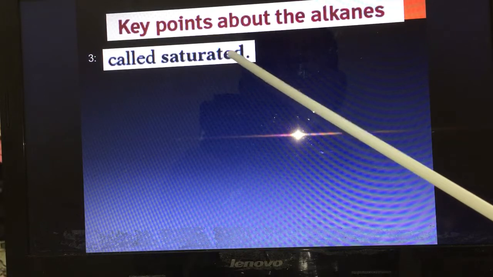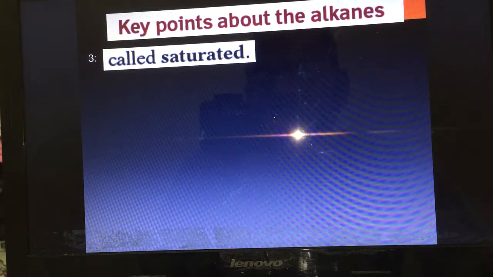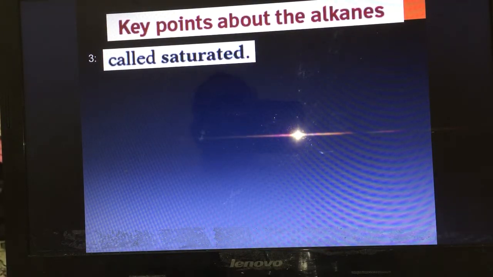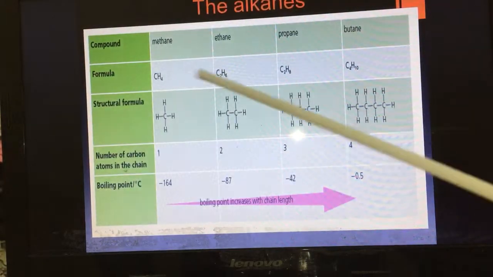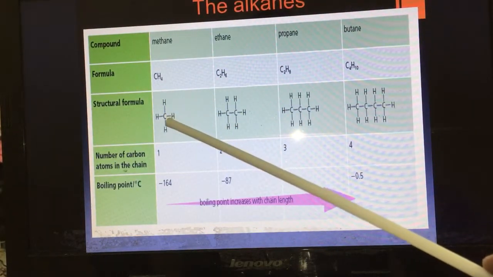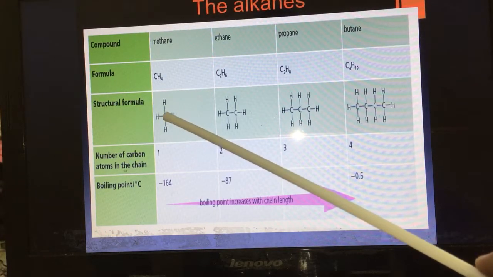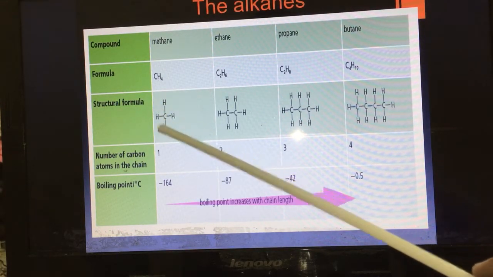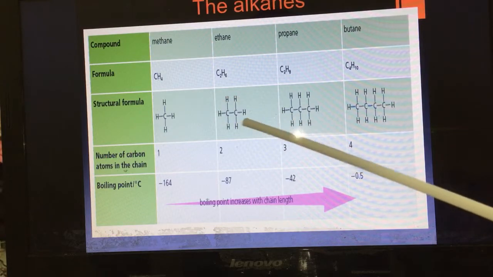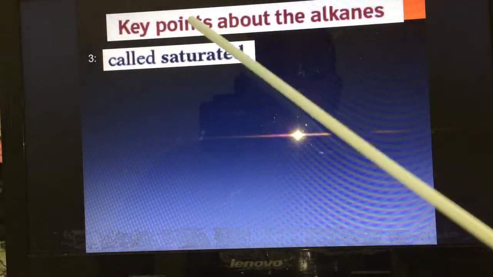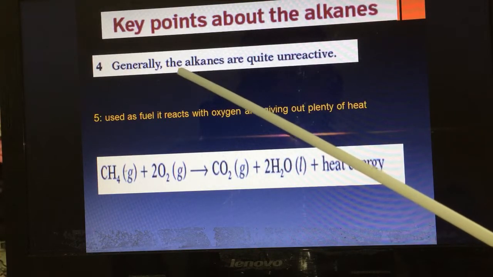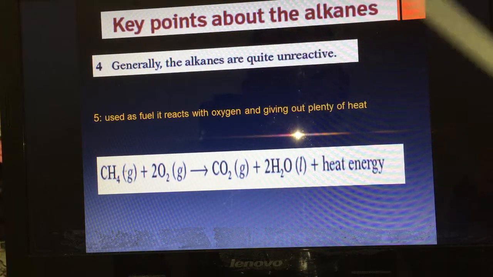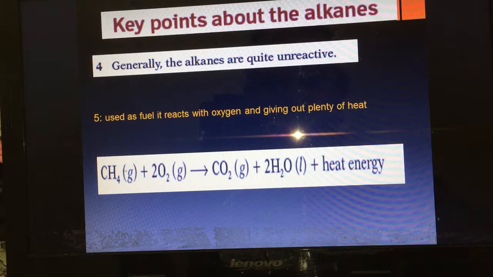Alkanes are called saturated compounds. Why? Alkanes are saturated compounds because the bonds between carbon and hydrogen are single bonds. So they are called saturated. 4. Generally, the alkanes are quite unreactive.